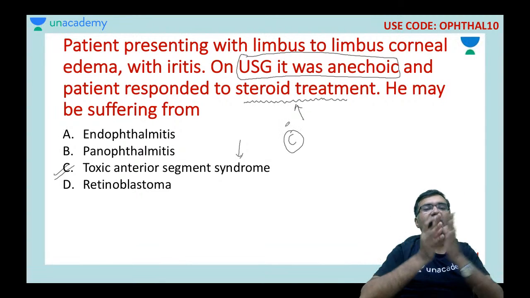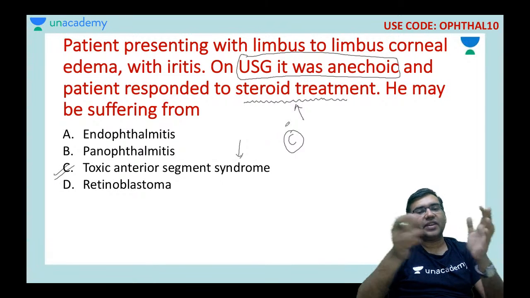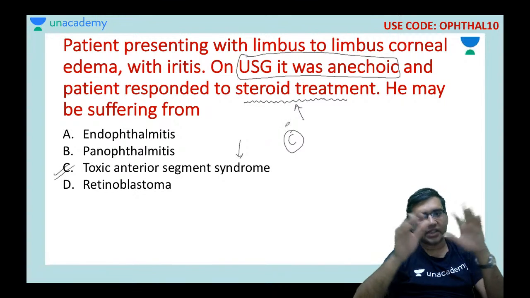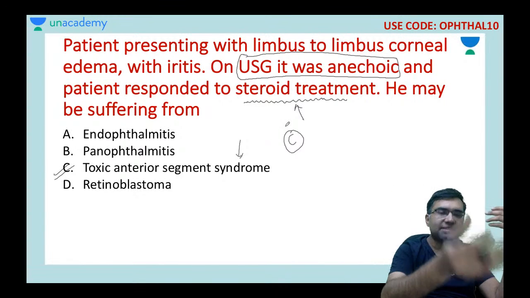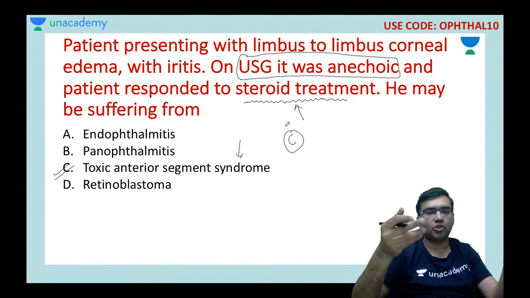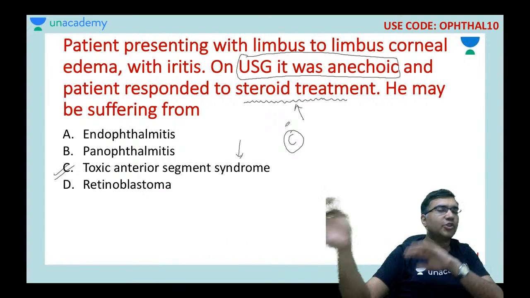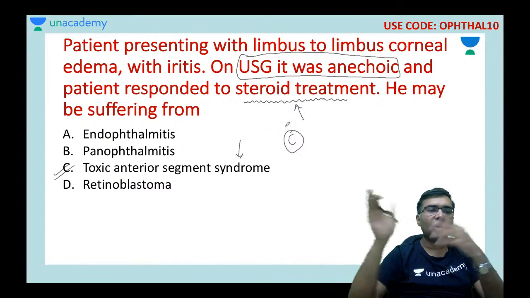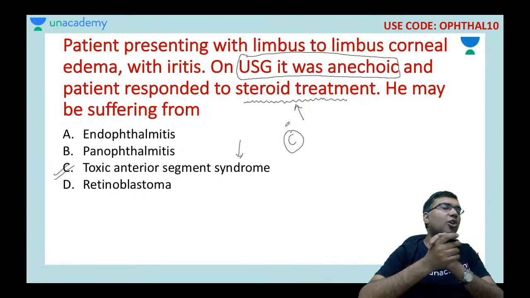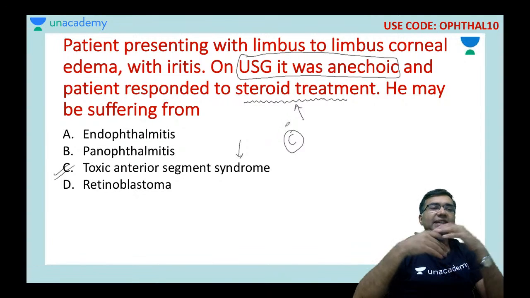So just tell me if you want anything else in my presentations. This is the way I present: I start a topic and after doing the theory part, I put some MCQs also. Or do you want vice versa, MCQs first and theory after that, or theory first and MCQs after that? Just give me your opinion in the comment section so that I can improve my slides and videos in the coming days.